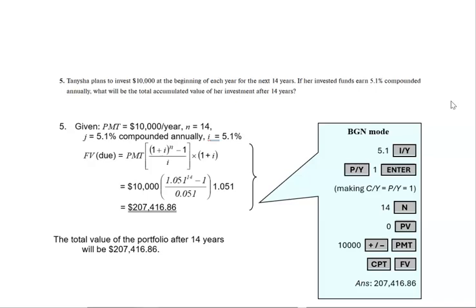Then we want to put 5.1 I/Y. Then we want our payments per year and our compounding per year to match at 1 because it's done annually. We have 14 years, so 14 N because it's only annually, so it's 14 times your 1. Present value is 0. We have 10,000 plus minus button and then payment, and then compute your future value. And your answer works out to $207,416.86. And this is based on it being in the beginning mode and that a payment is done immediately.